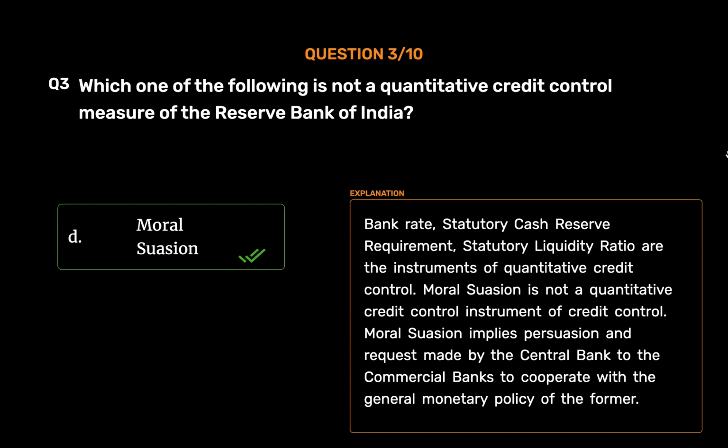Moral suasion. Bank rate, statutory cash reserve requirement, statutory liquidity ratio are the instruments of quantitative credit control. Moral suasion is not a quantitative credit control instrument of credit control. Moral suasion implies persuasion and request made by the central bank to the commercial banks to cooperate with the general monetary policy of the former.